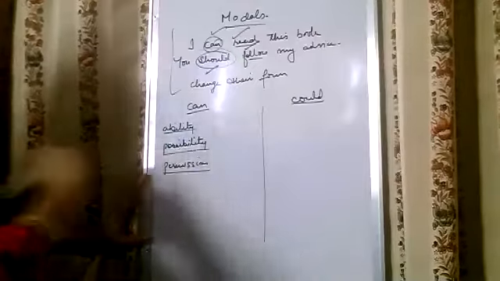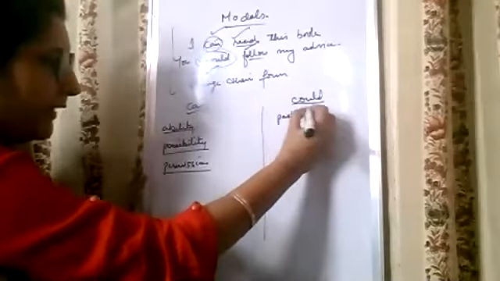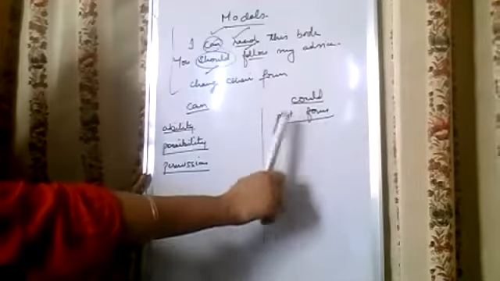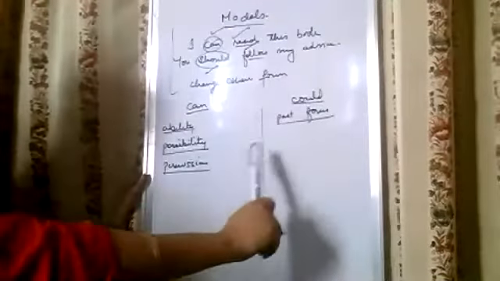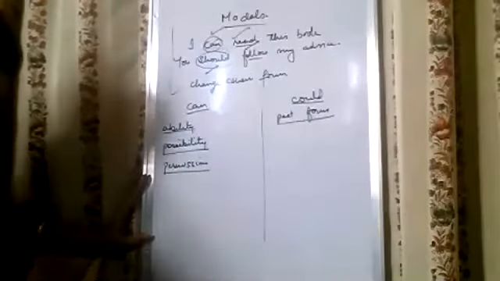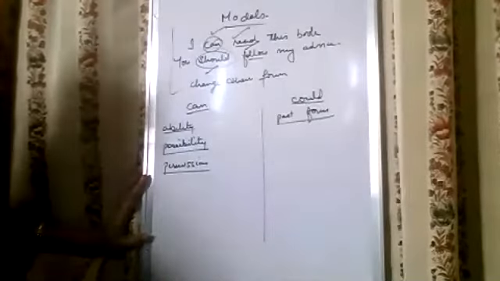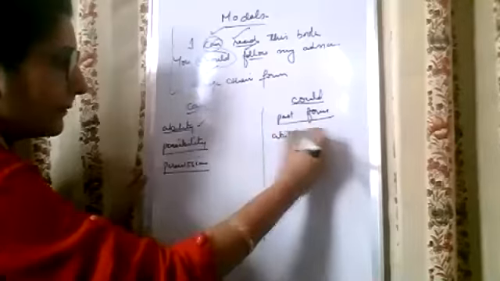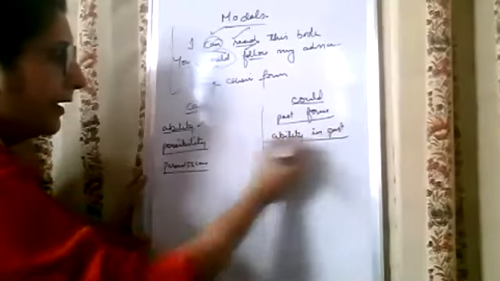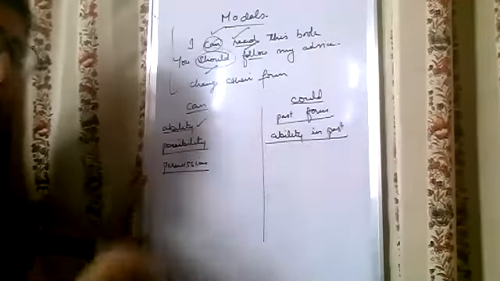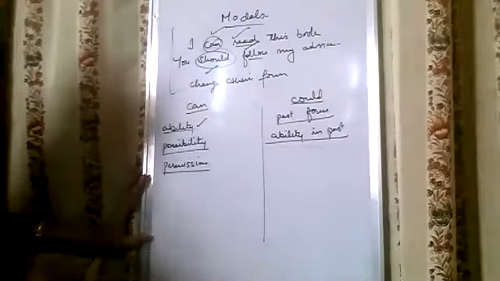Now coming to could, of course, it is the past form. When you change direct speech into indirect, can is changed into could. For example, he asked me if I could help him. Then can is changed into the past form could. Next, as there is ability in the present, there is also ability in the past. For example, if we had money, we could purchase a car. It means it was their ability in the past. If they had money, they could have purchased the car.